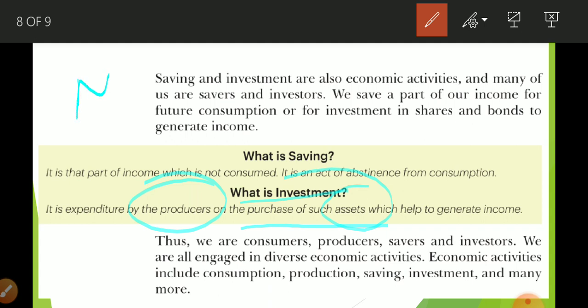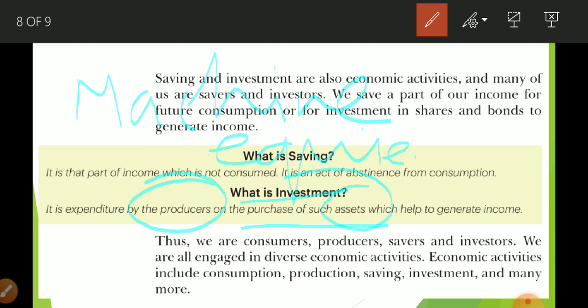Machines, equipment. Machines and equipment are known as fixed assets. When a producer purchases a new machine, new equipment, or new land to establish a new unit, these are known as investment.